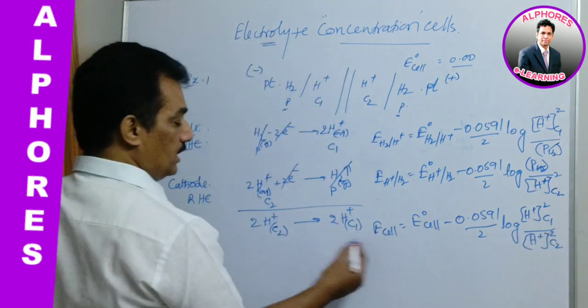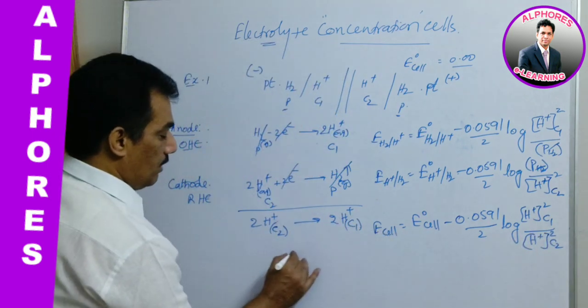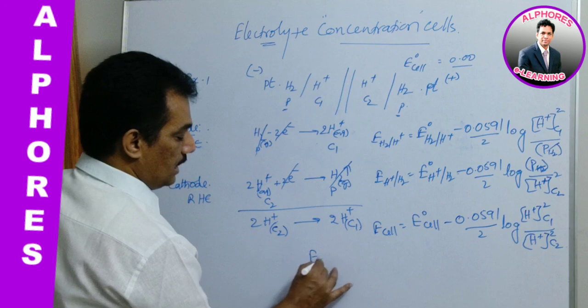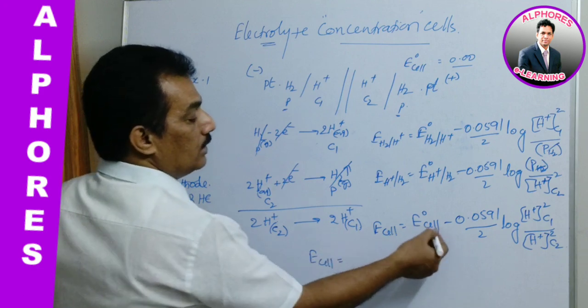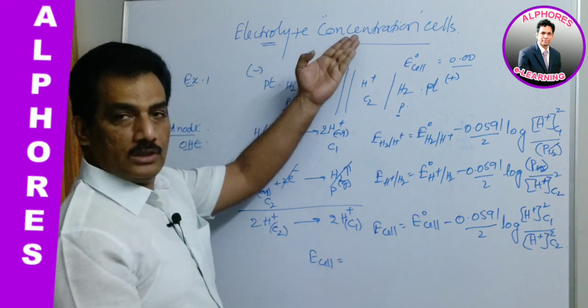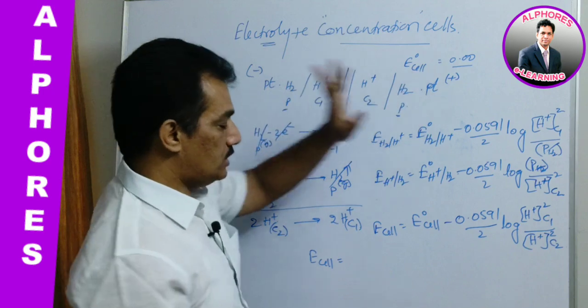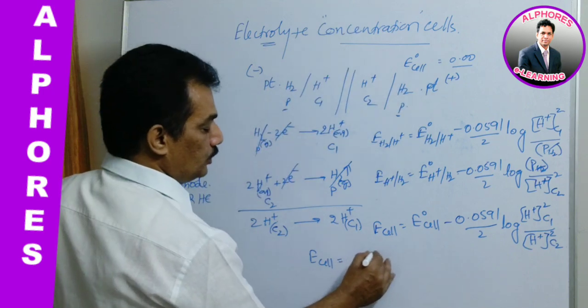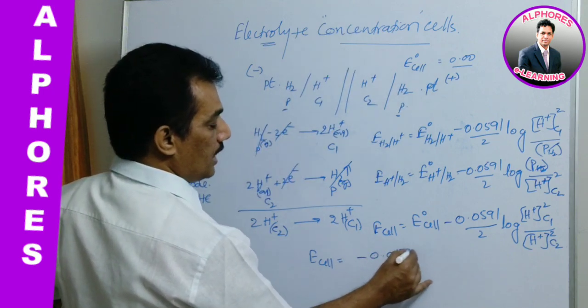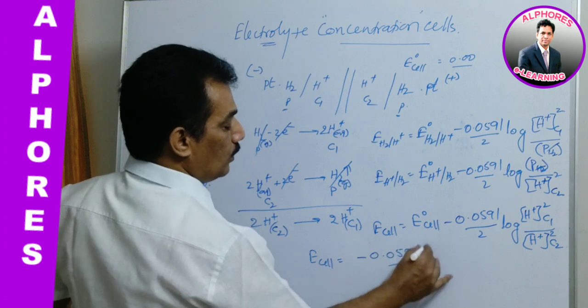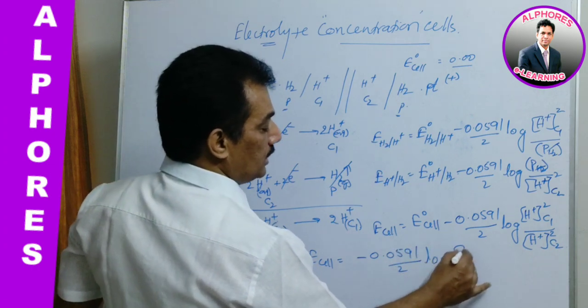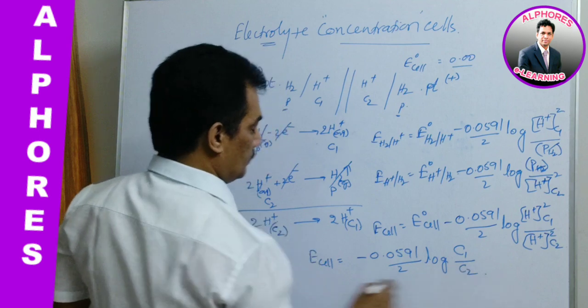For convenience, let me write E cell equal to E naught cell. As we know, it is a concentration cell, that's why E naught cell is 0, minus 0.0591 by 2 log C1 by C2.